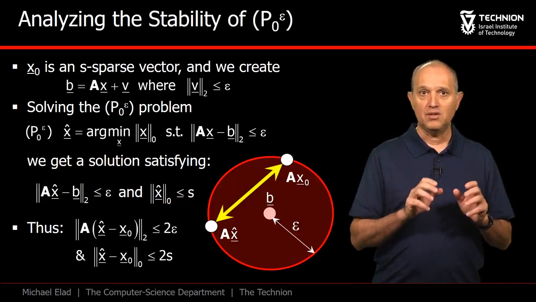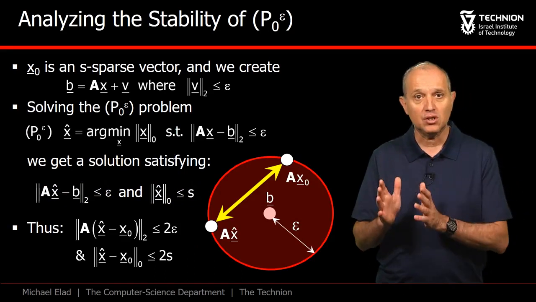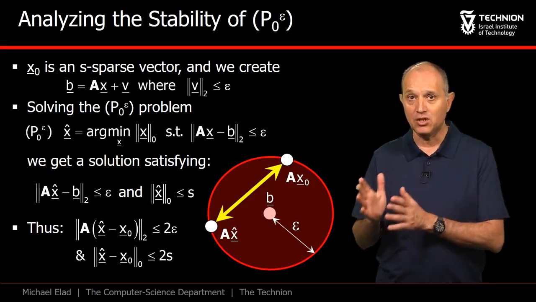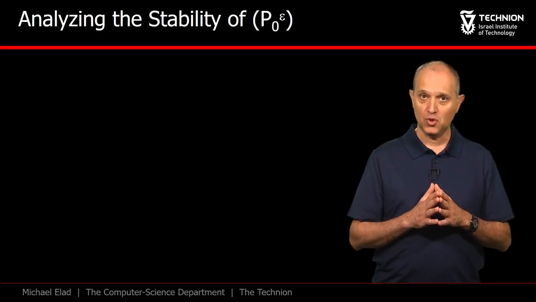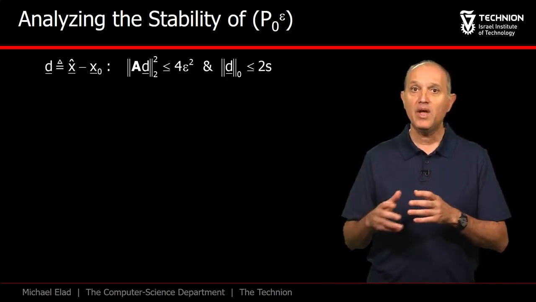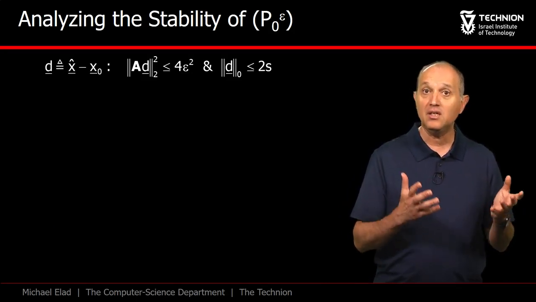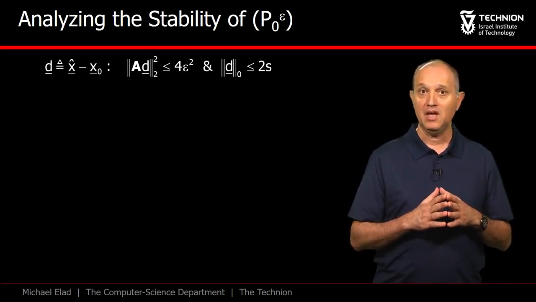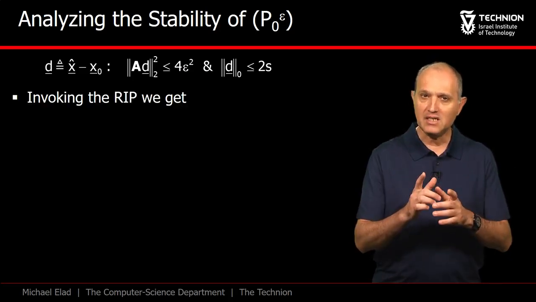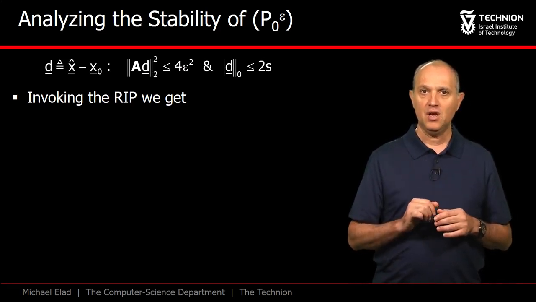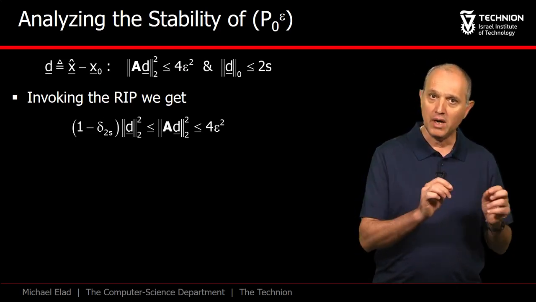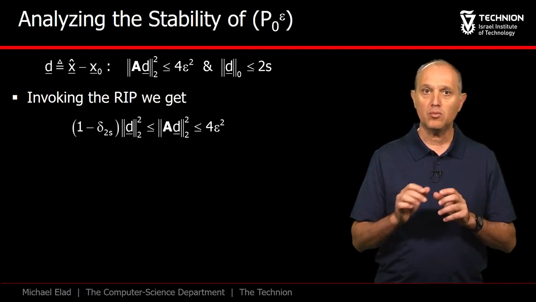Thus, we know that the distance between A x hat and A x naught is 2 epsilon at the most. And we also know that the cardinality of x hat minus x naught is no bigger than 2S. So, defining d to be the difference vector x hat minus x naught, we have that the norm squared of A times d is smaller than 4 times epsilon squared, and d has no more than 2S non-zeros. Using the RIP, and more precisely the left-hand side in its definition, we get that the squared norm of A times d must be lower bounded by 1 minus delta 2S times the squared norm of d.